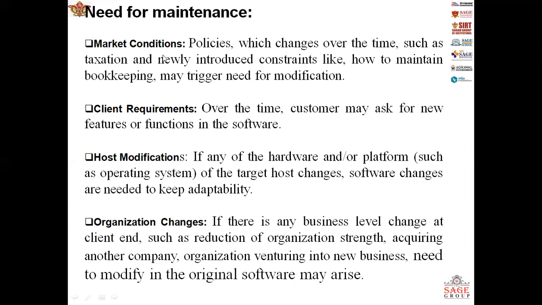After that, adaptive maintenance. This includes modifications and updates when the customer needs a product to run on new platforms, on new operating systems, or when they need the product to interface with new hardware or software. Perfective maintenance: in this, a software product needs maintenance to support the new features that users want or to change different functionalities of the system according to customer demands.